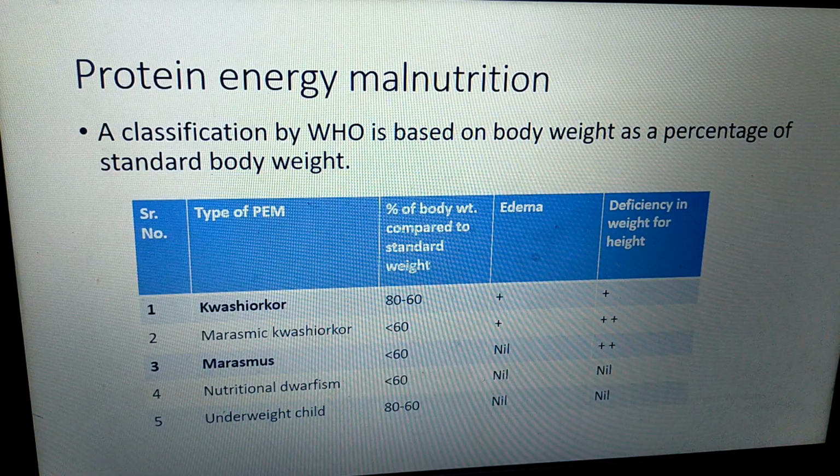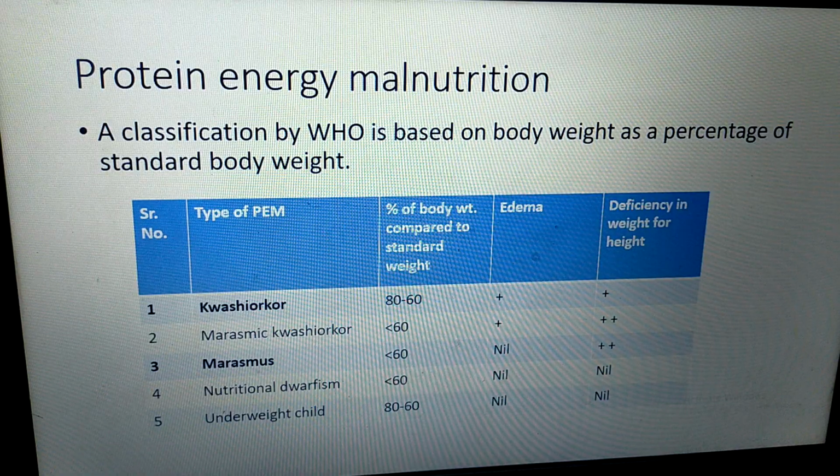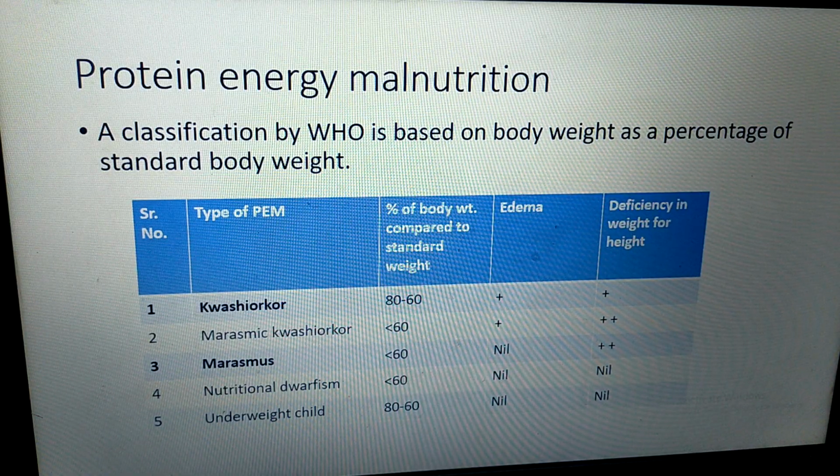So, these are the various types of protein energy malnutrition according to WHO, the World Health Organization, on the basis of body weight compared with percentage of standard body weight. First is Kwashiorkor, then marasmic Kwashiorkor, marasmus, nutritional dwarfism and underweight childhood.